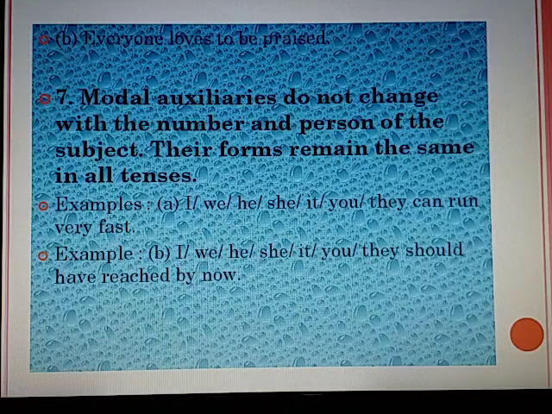Modal auxiliaries do not change with the number and person of the subject. Their forms remain the same in all tenses. I, we, he, she, it, you, they can run very fast. I, we, he, she, it, you, they should have reached by now. We can see that here all the persons and modal auxiliaries do not change with the number and person of the subject.